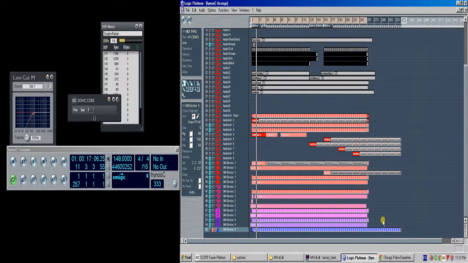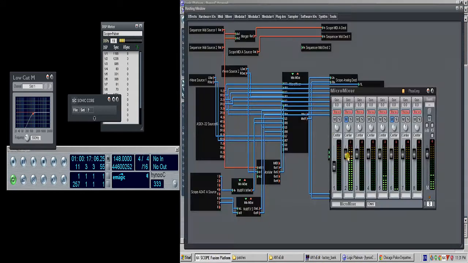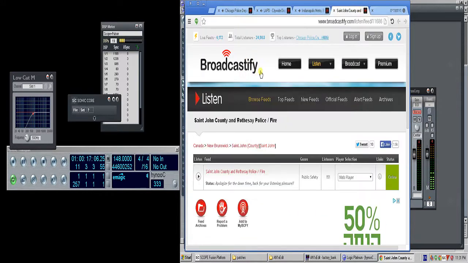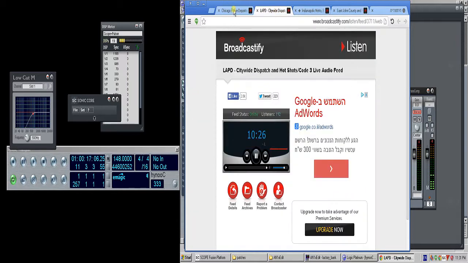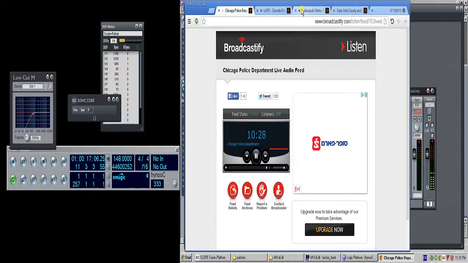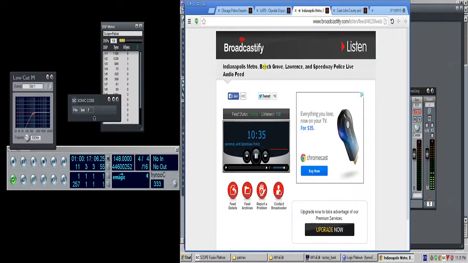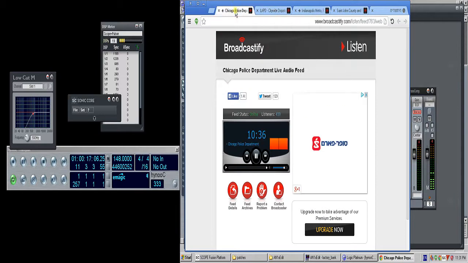So what we're going to do is we're going to take, let's play it as it is. We're going to take incoming scanners, police scanners, that we found online. If we go on this page, broadcastify.com, we can find various police and all sorts of radio scanners, not just police, fire department, airports and stuff like that. I've opened 4 of these: Indianapolis Metro, LAPD, and Chicago Police Department. And they're all live right now and feeding audio.